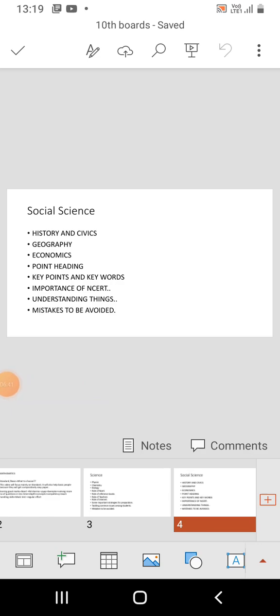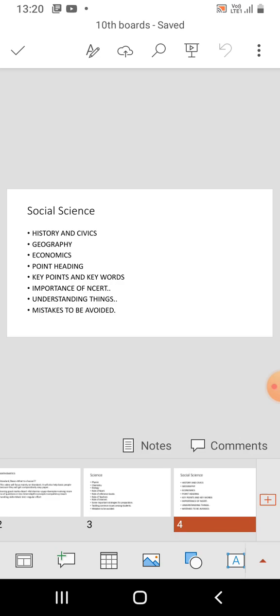So history and civics, geography, economics, point headings, key points and keywords, these things play a very important role. The system of point headings and the system of key points and keywords, these things play a very crucial role. Importance of NCERT textbook.